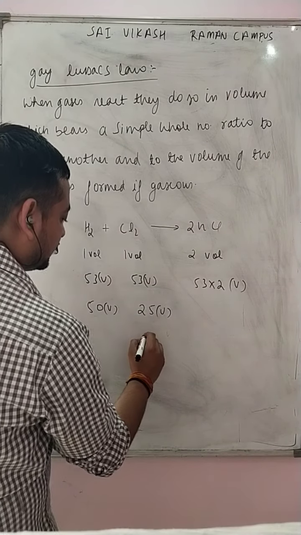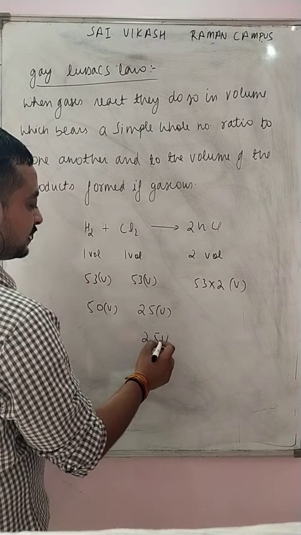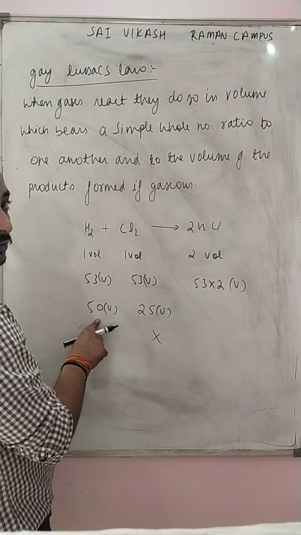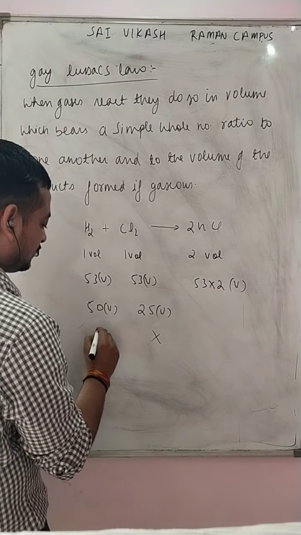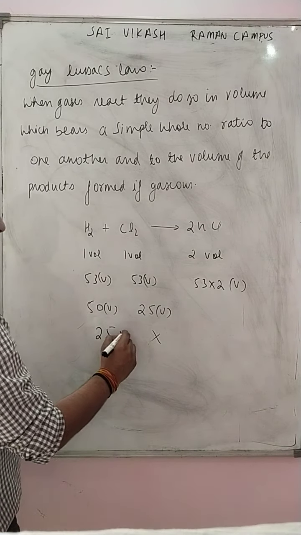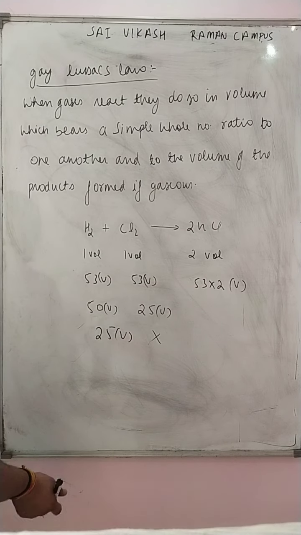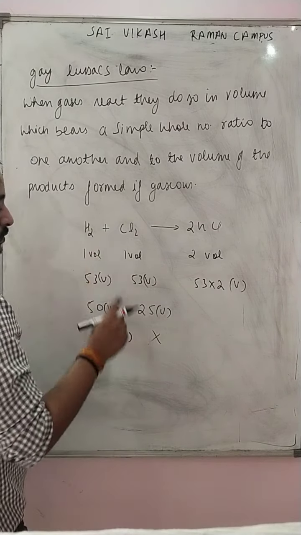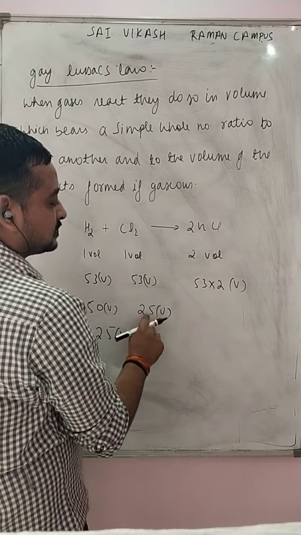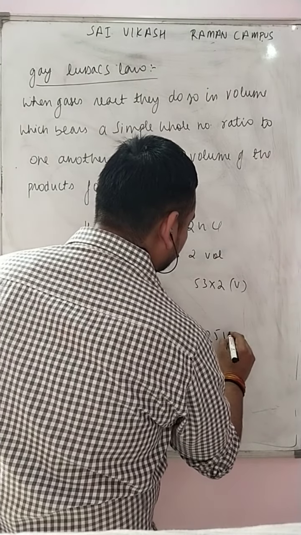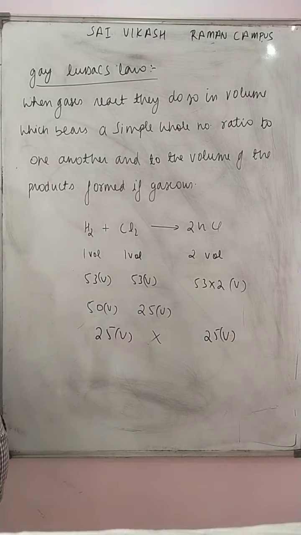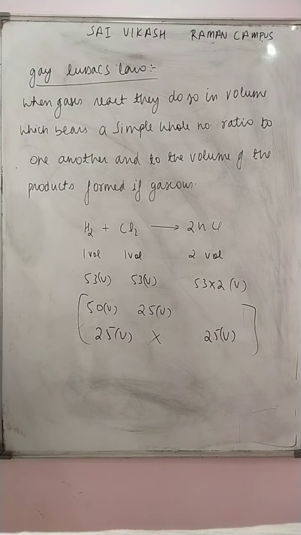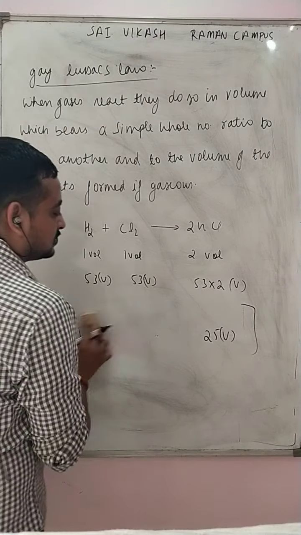So 25 volume is left, 25 is used. So 25 volume of H2 reacts with 25 volume of Cl2 to yield 50 volume of HCl. That was the part of limiting reagent. Don't worry, I will teach this part in the later sections.